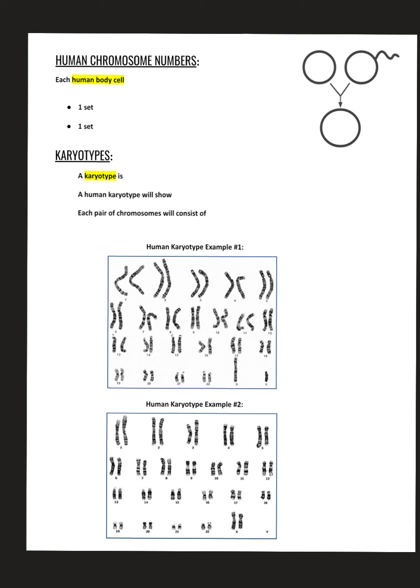Let's talk about the human chromosome numbers. So each human body cell, we just said that is a non-sex cell. Let me erase that. Different color. Each human body cell will contain a total of 46 chromosomes.